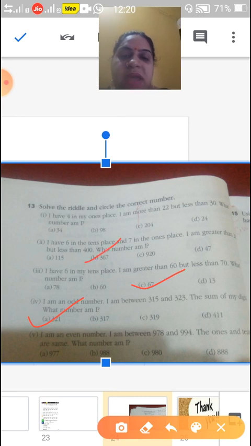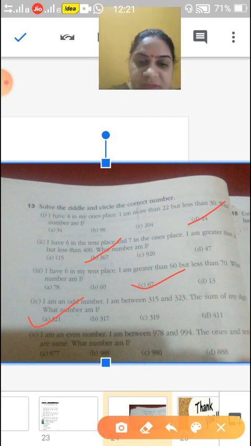Now next, I am an even number. I am between 978 and 994. The ones and tens are the same. Which number am I?